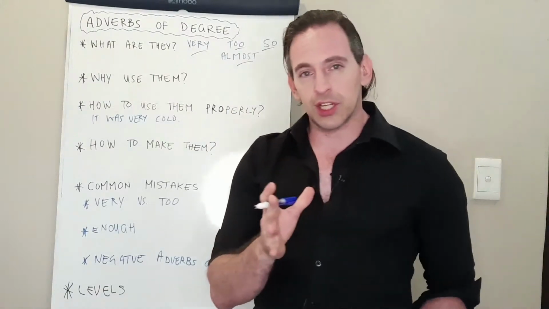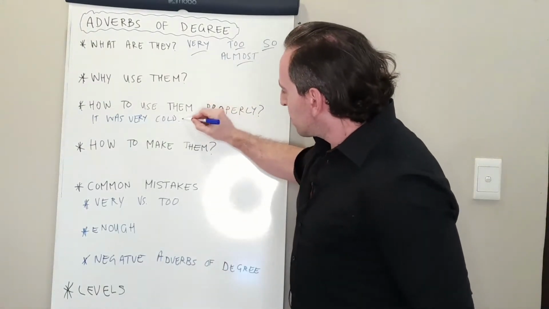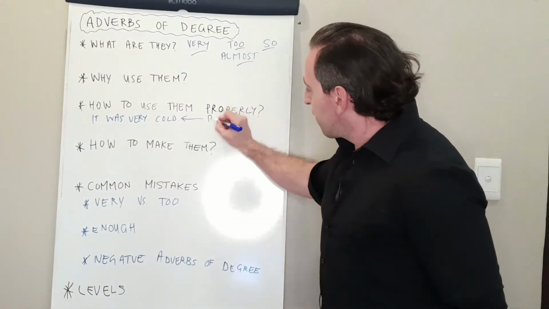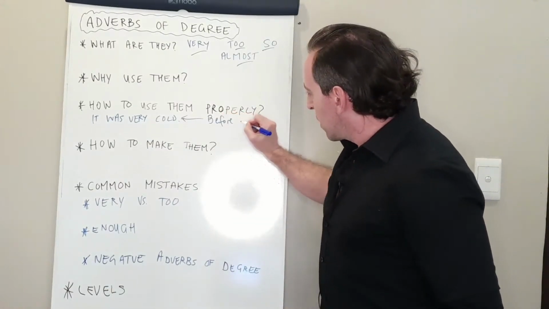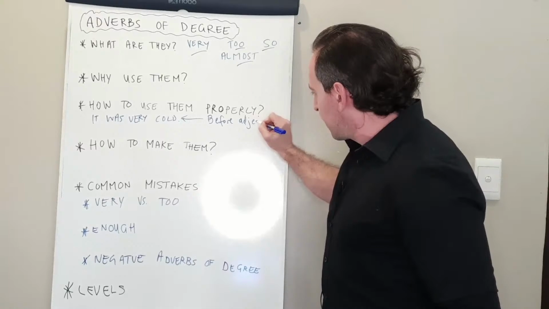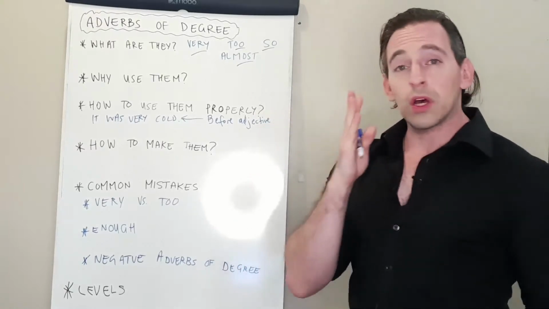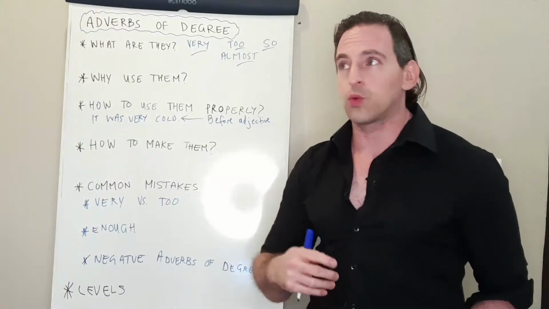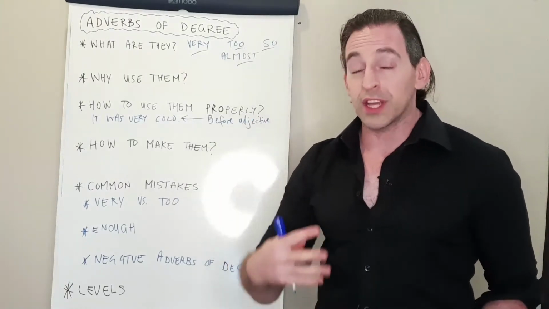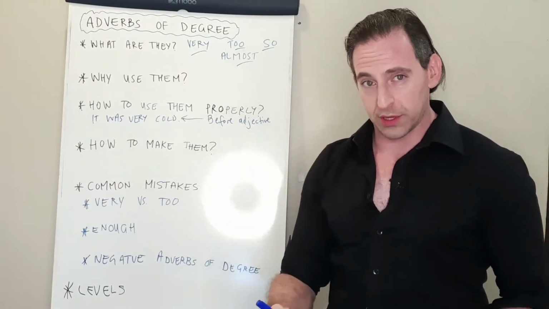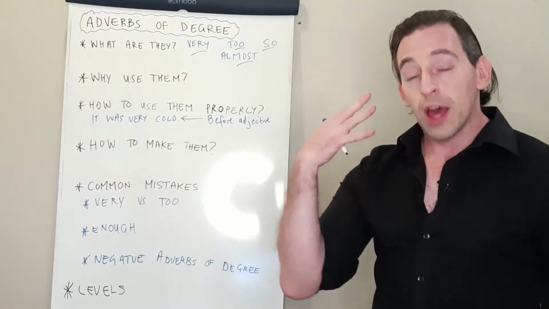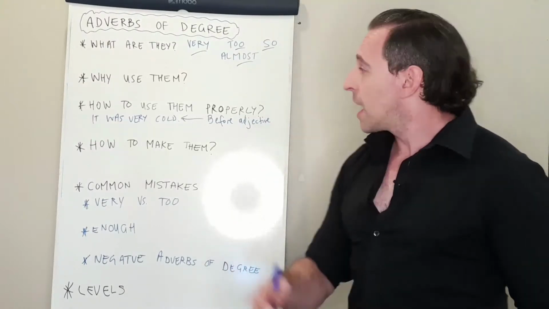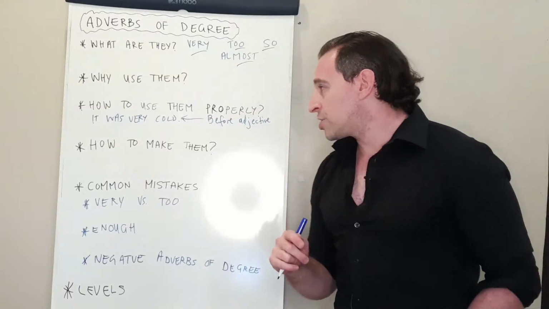That is an adjective. So the first place where an adverb of degree can go is before an adjective. It was very cold. It was so cold. It was too cold. It was amazingly cold. It was extremely cold. Already you can see how adverbs of degree can be more fun than just saying very. So there it is, before an adjective.